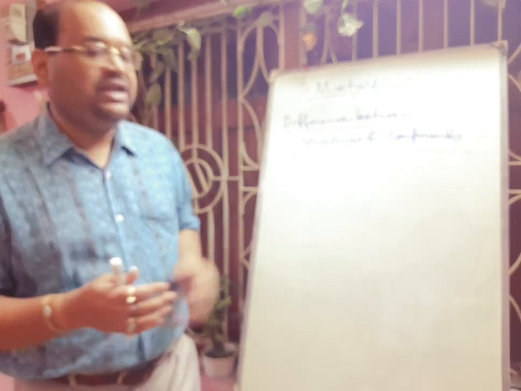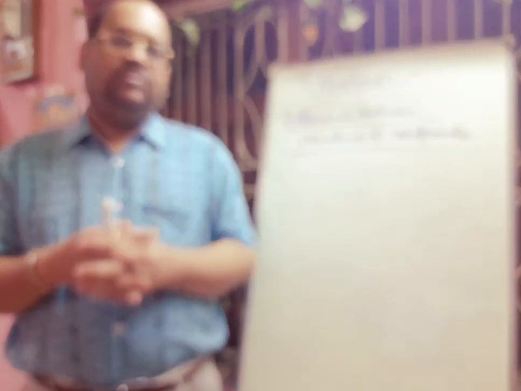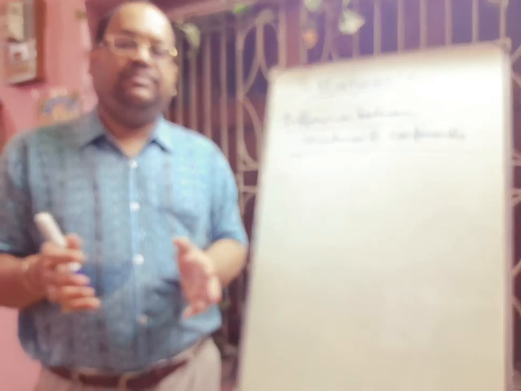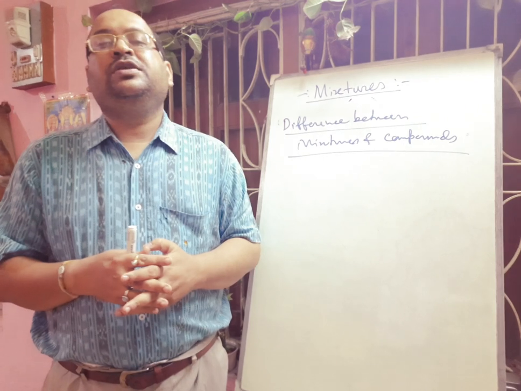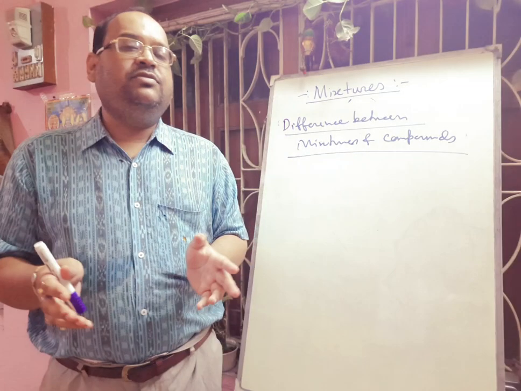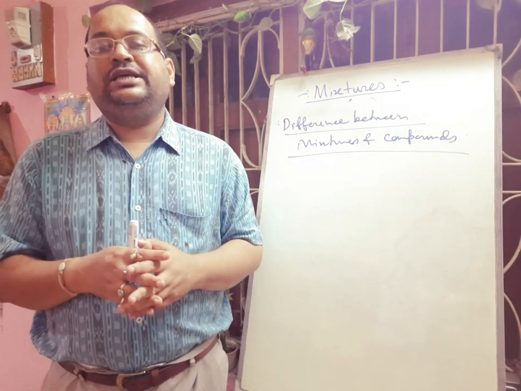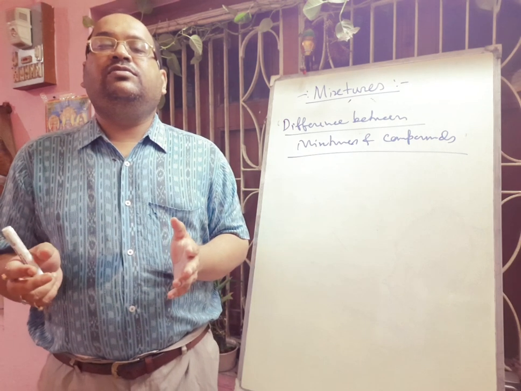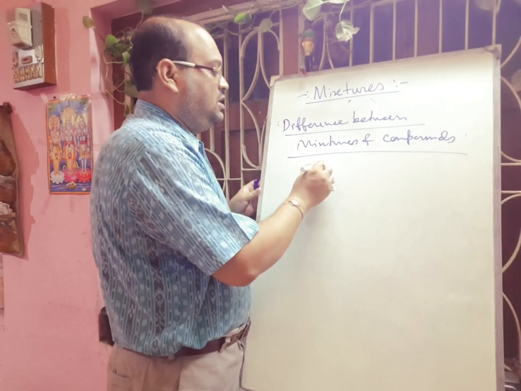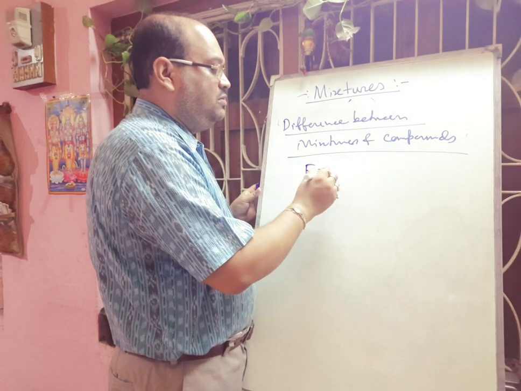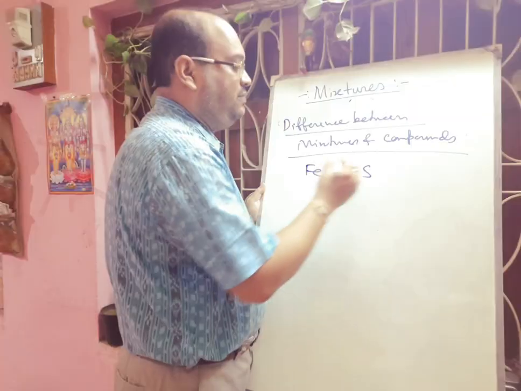Next, one very important activity is given in your book. When you go to the lab, at that time I can demonstrate, because these components are not here. What you have to do in this case is mix iron and sulfur. Suppose iron dust or iron filings are there and there is sulfur dust.